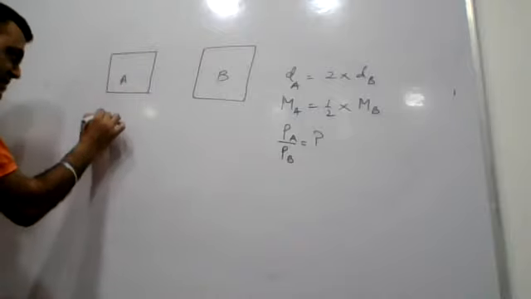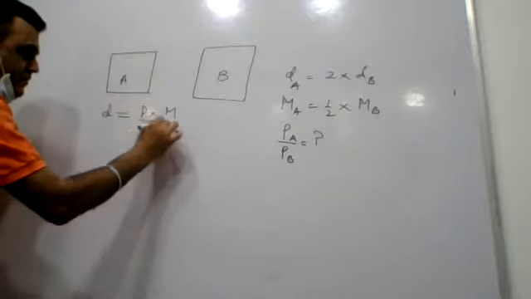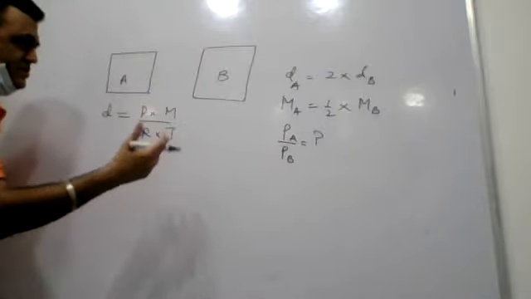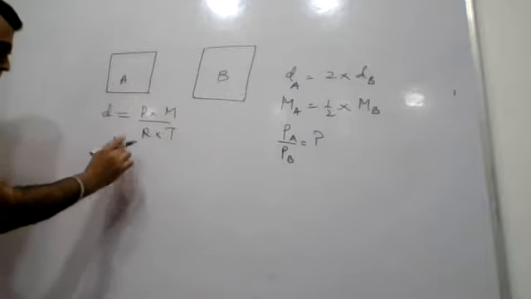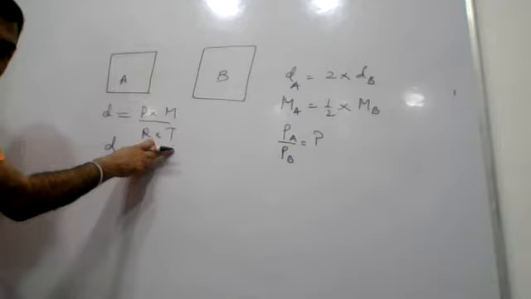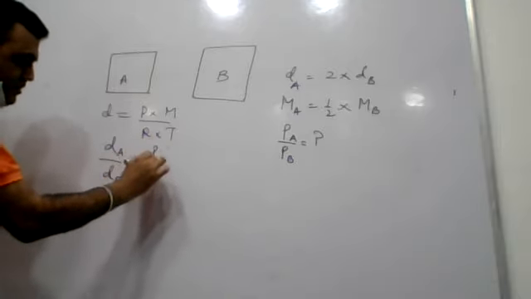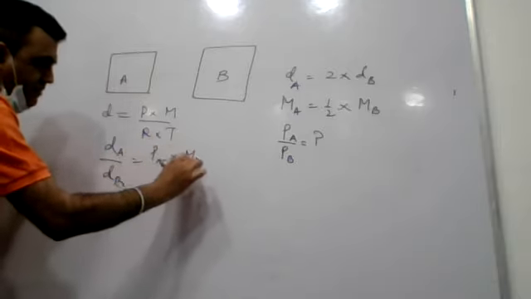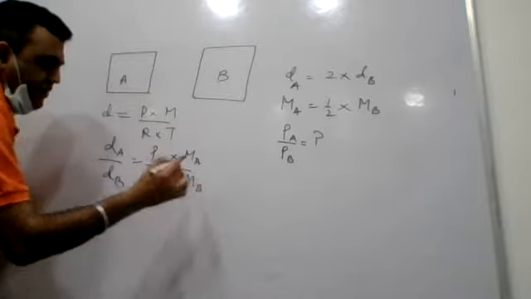Now, using the ideal gas equation, density is calculated as PM by RT. So you can see it's a comparison based numerical. R is the gas constant, temperature remains the same, so dA by dB equals PA into MA by PB into MB.